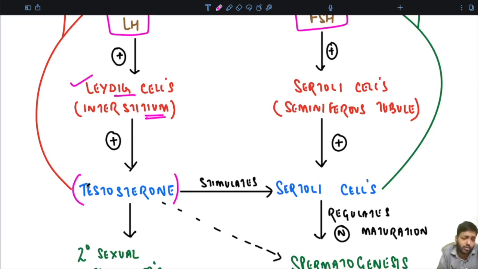Now, what does the testosterone do? What is the function? Primarily, it stimulates the Sertoli cells to start the process of spermatogenesis. Secondarily, it is important for development of secondary sexual characters at the time of puberty. It is upon the testosterone, and it also initiates the process of spermatogenesis.